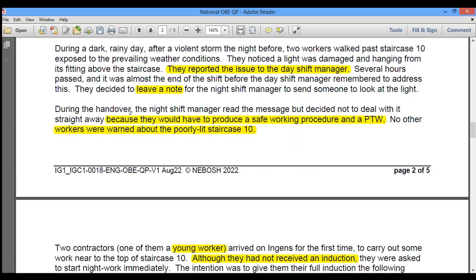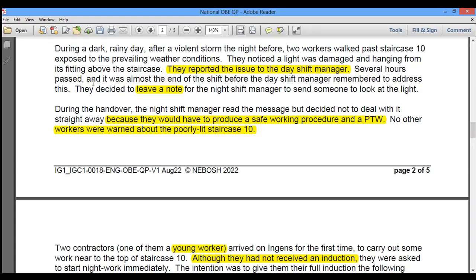In the scenario, the second last paragraph of page 2: during a dark rainy day, after a violent storm the night before, two workers walked past staircase 10 exposed to the prevailing weather conditions. They noticed a light was damaged and hanging from its fitting above the staircase. They reported the issue to the day shift manager. So the first thing is the shift manager has been informed regarding the hanging light.